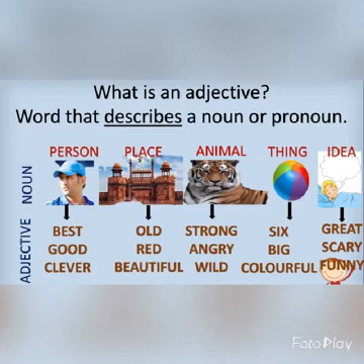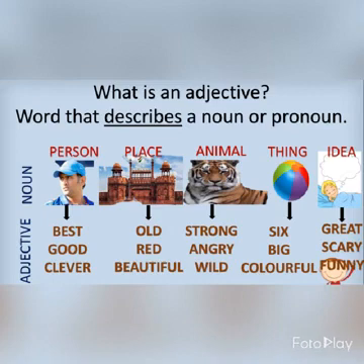For understanding adjectives, first we need to revise what a noun is. You all know that a noun is the name of a person, place, animal, thing or idea. So adjectives describe a noun.